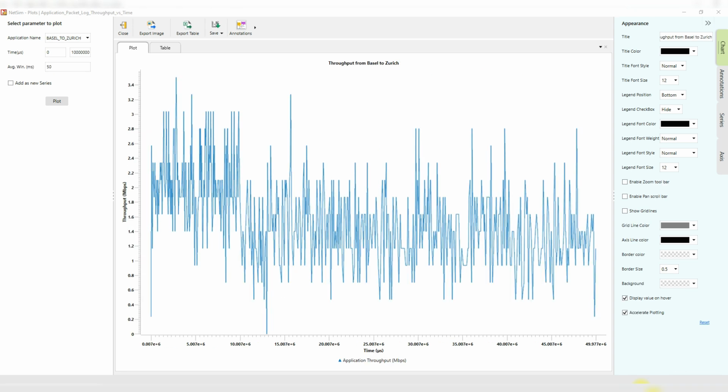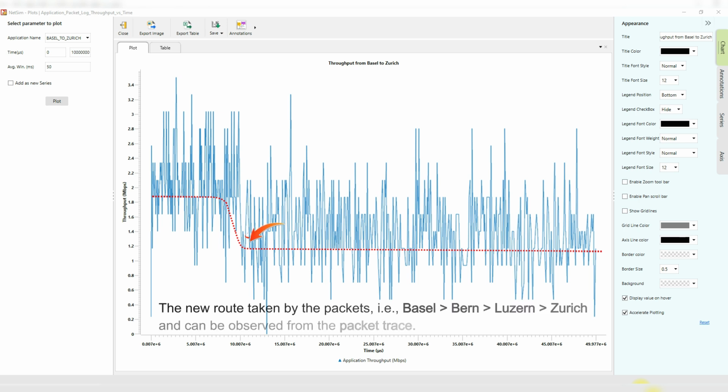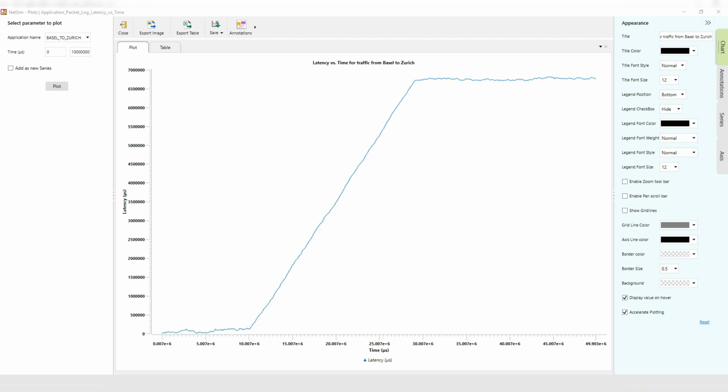Next, we analyze the traffic directly affected by the Basel-Zurich link failure. In the throughput versus time plot for Basel to Zurich, we see a similar pattern. Throughput drops sharply after the 10-second mark as the direct link is no longer available and traffic is rerouted. Looking at the latency versus time plot for Basel to Zurich, we notice that latency increases from an average of 61 milliseconds. Post 10th second, the average delay shoots up to 7 seconds.